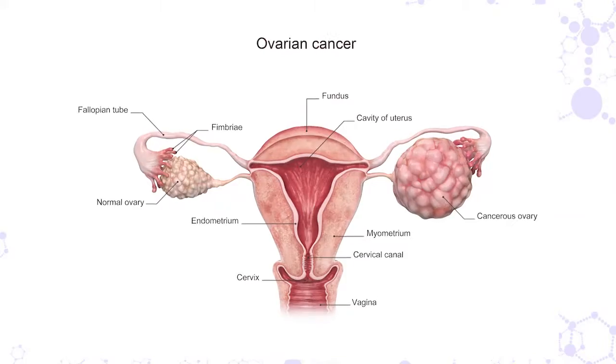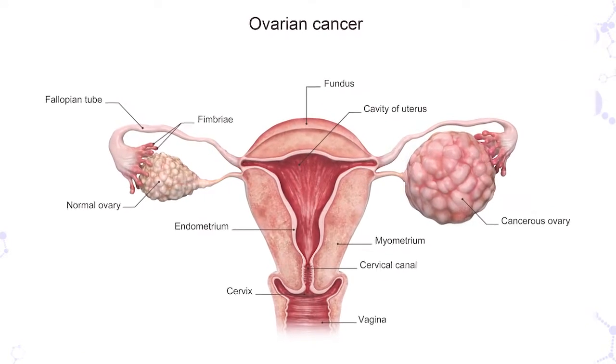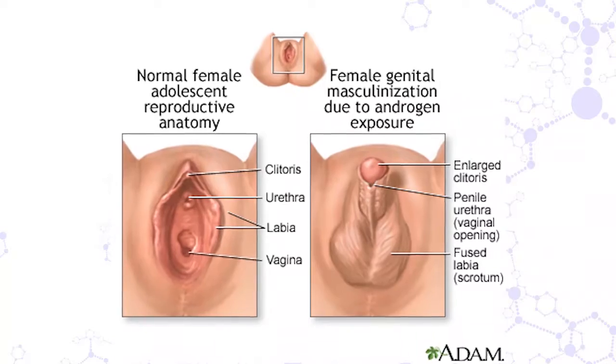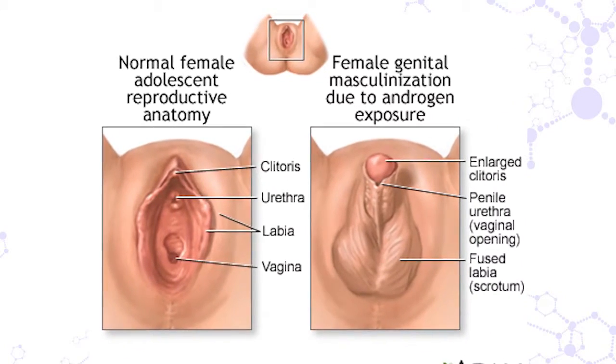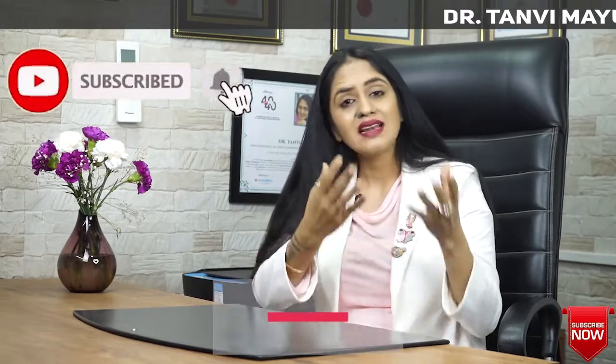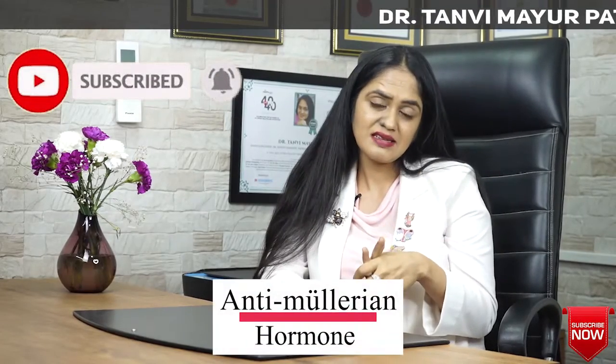AMH testing we also do in certain cancers of the ovary. Many times when a child is born with ambiguous genitalia, where we do not know whether this is a male child, a female child, or an intersex child, at that time also the AMH testing is done.